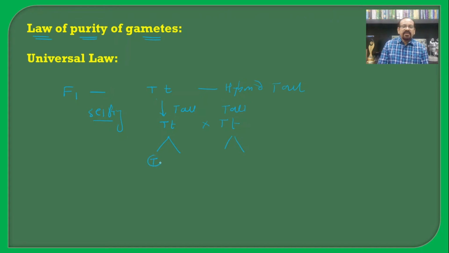First one gamete will contain the capital T, the second gamete contains the small t, and here also selfing is there, and hence the same types of gametes will be formed.